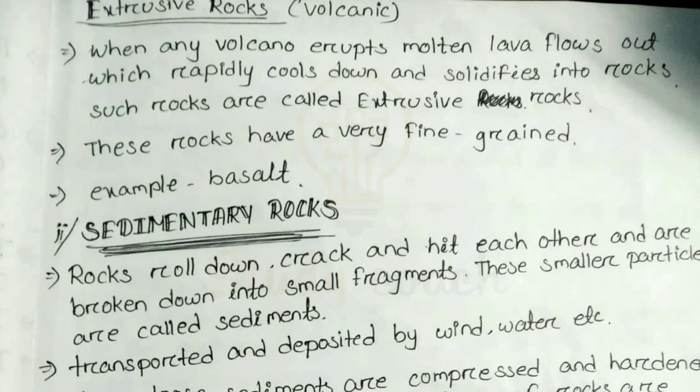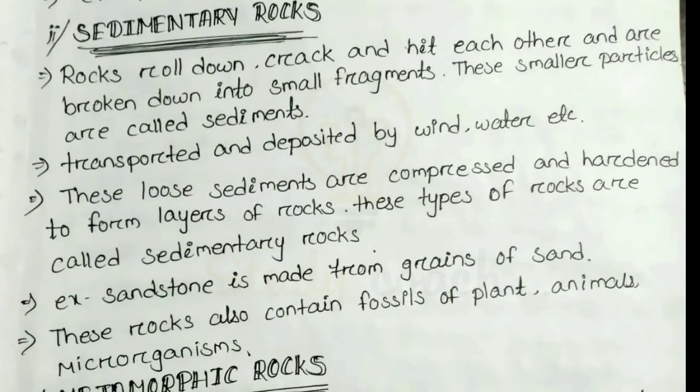Next we discuss sedimentary rock. This is the second type of rock. So what are sedimentary rocks? The word sedimentary comes from sediments. First of all, let us understand sediments. Rocks roll down, crack and hit each other and are broken down into small fragments. These smaller particles are called sediments.